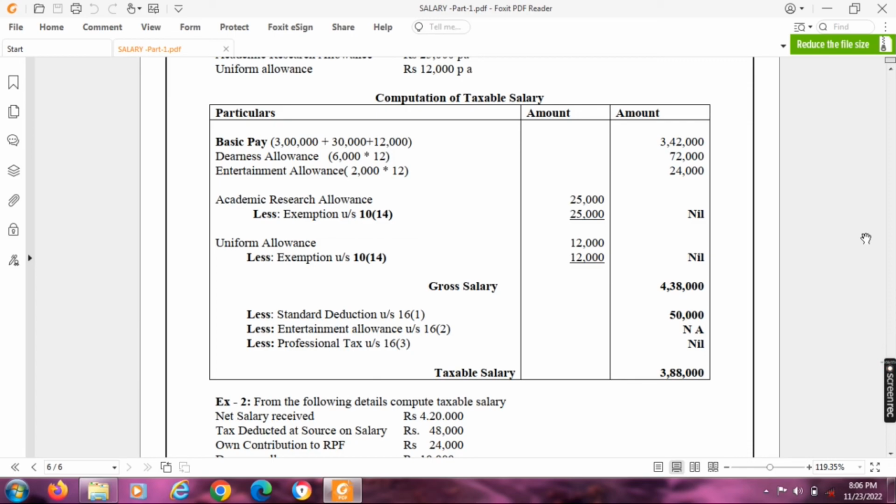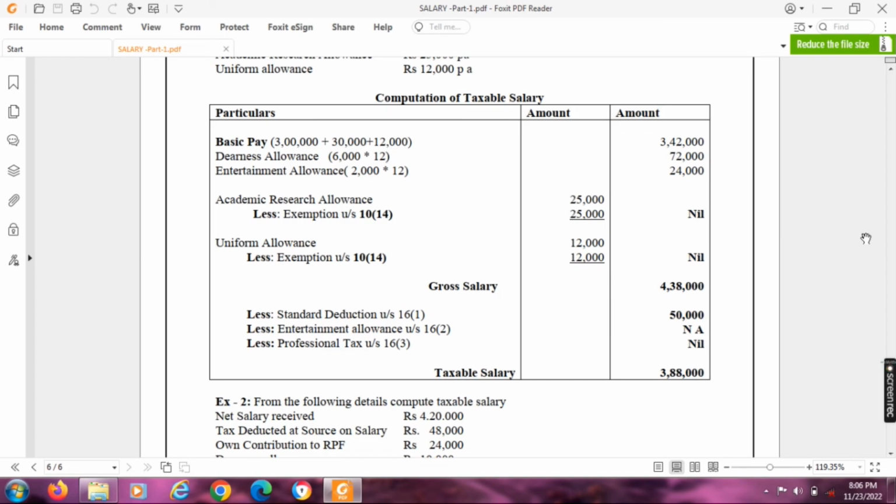So the full academic research allowance we can claim as exemption under section 10(14), and the taxable part will be 0. Next, uniform allowance. Actually academic research allowance, uniform allowance and daily allowance are fully exempted under section 10(14). So the gross salary will be 4,38,000.